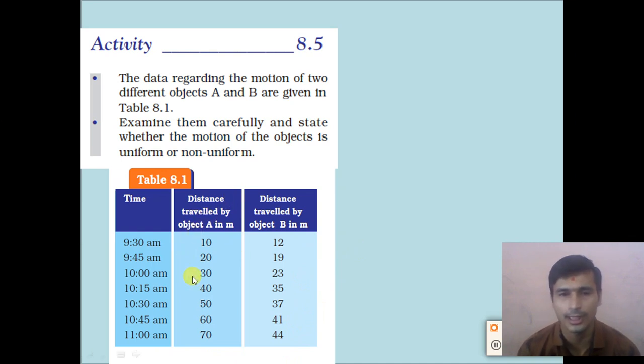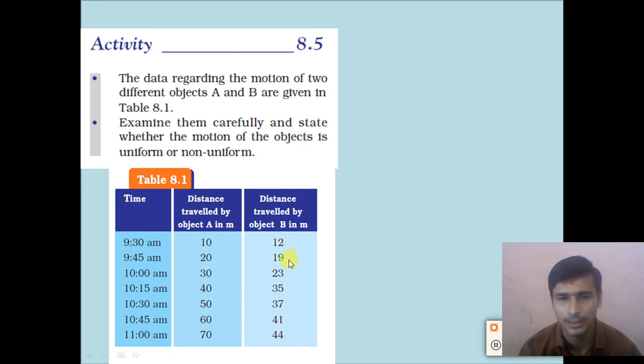From the data it will be clear that in the distance traveled by A, in every 15 minutes object A covers the 10-kilometer distance, right? Look at this data, right? Object A covers the 10-kilometer distance in every 15 minutes. So equal distance is traveled by object A in 15 minutes. So the motion of object A is said to be a uniform motion, whereas here unequal distance is traveled in an equal time interval of every 15 minutes.